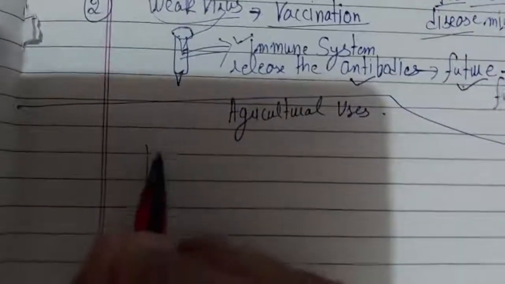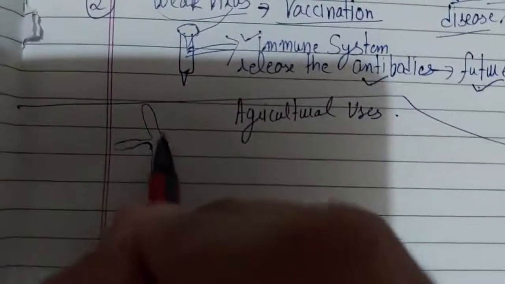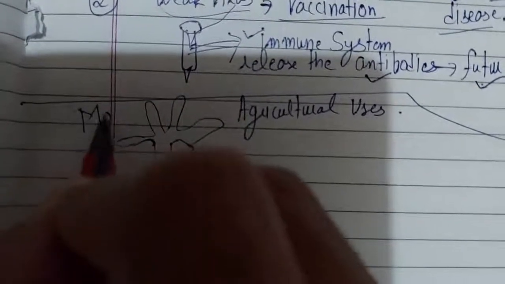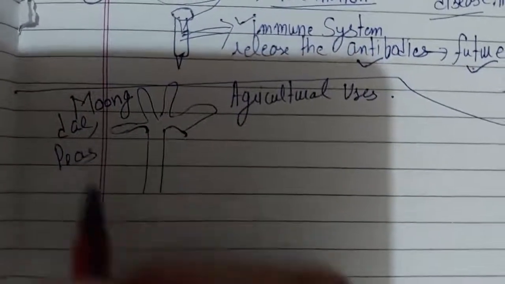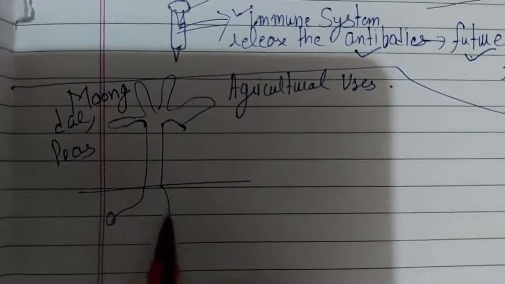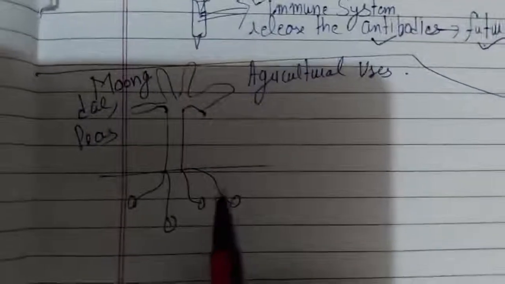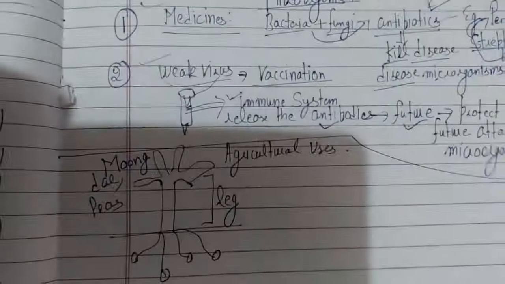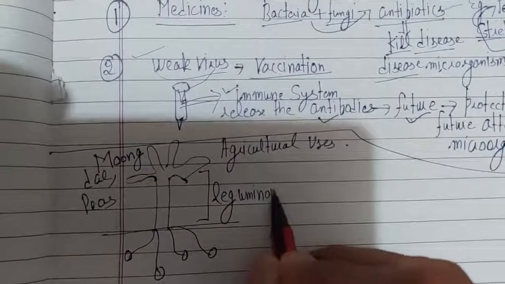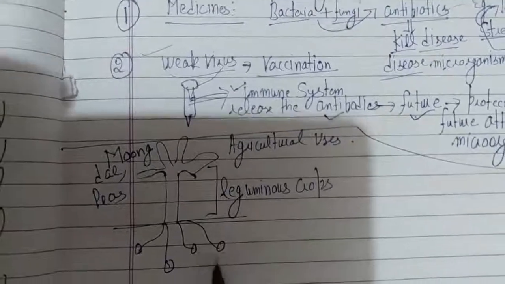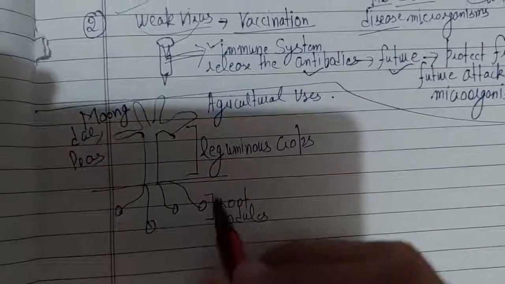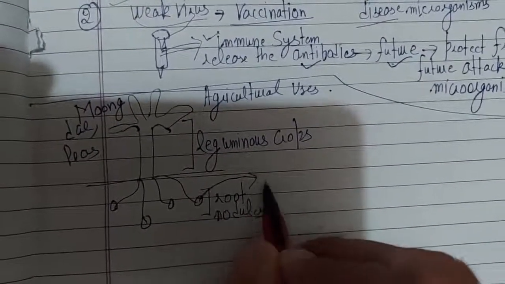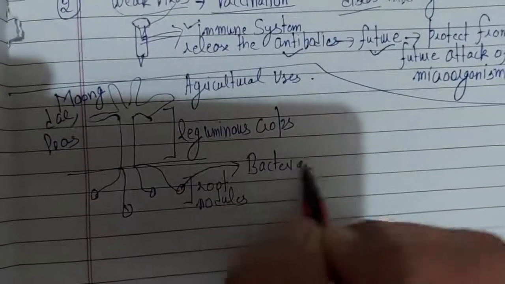A farmer grows some kinds of crops like moong dal and peas, and these are known as leguminous crops. They have root nodules, and in these root nodules lives a bacteria whose name is rhizobium.